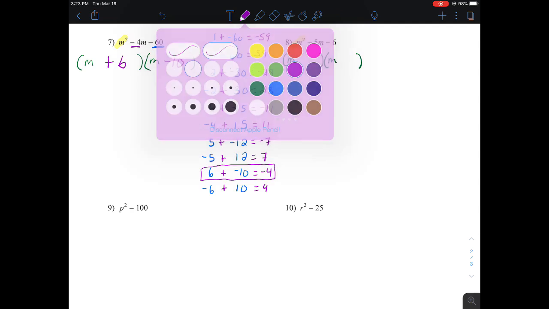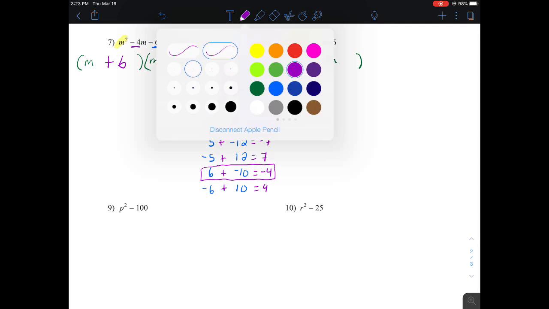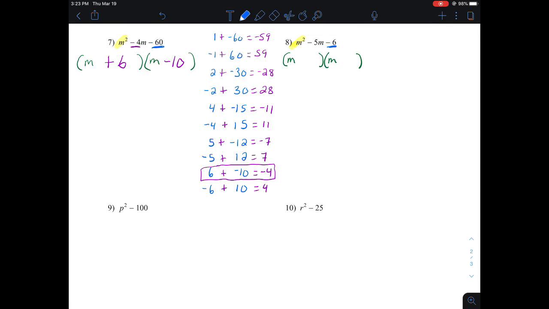Now, I figure out the factors that make negative 6. So what times what makes negative 6? 1 times negative 6 makes negative 6. Negative 1 times positive 6 will make negative 6. 2 times negative 3 will make negative 6. And so will negative 2 times 3. And if I kept going, I'd wind up repeating the pair of numbers I have, so I stop.